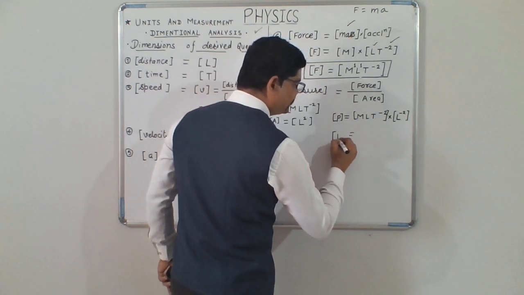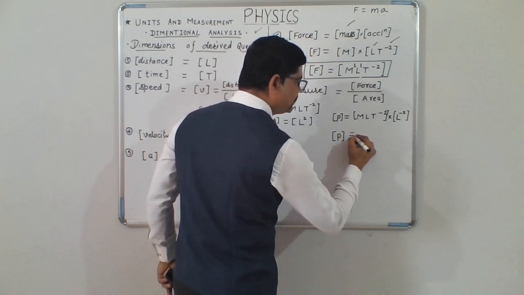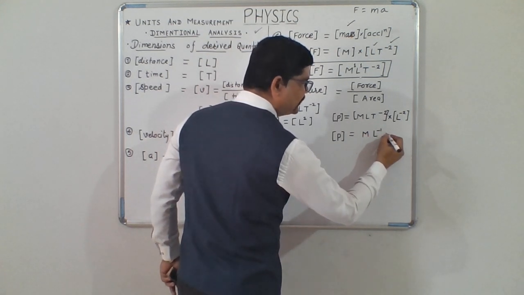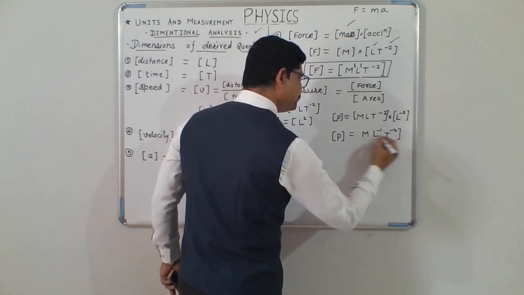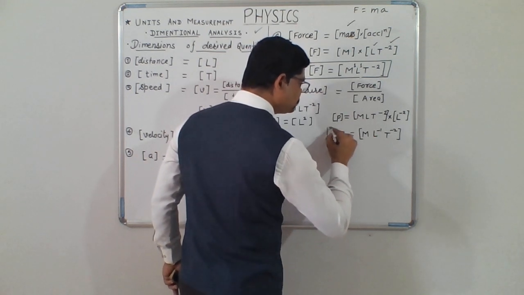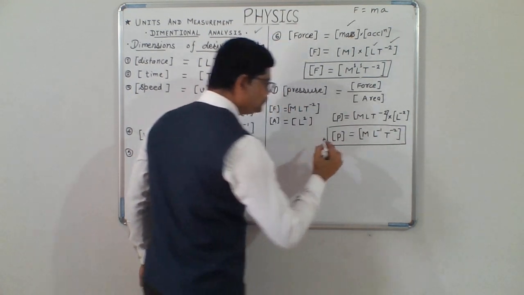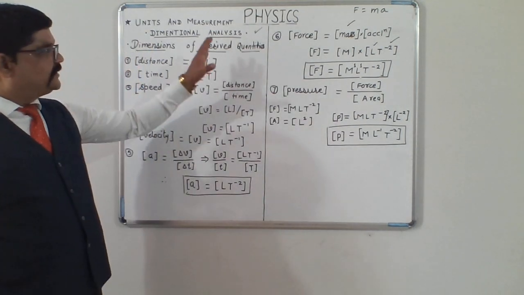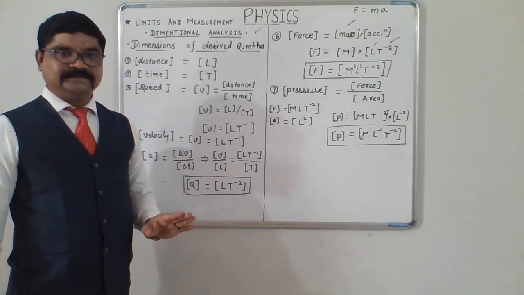Clearly, dimensions of pressure are M to the 1, L minus 1 and T minus 2. So this was the introductory part of dimensions.